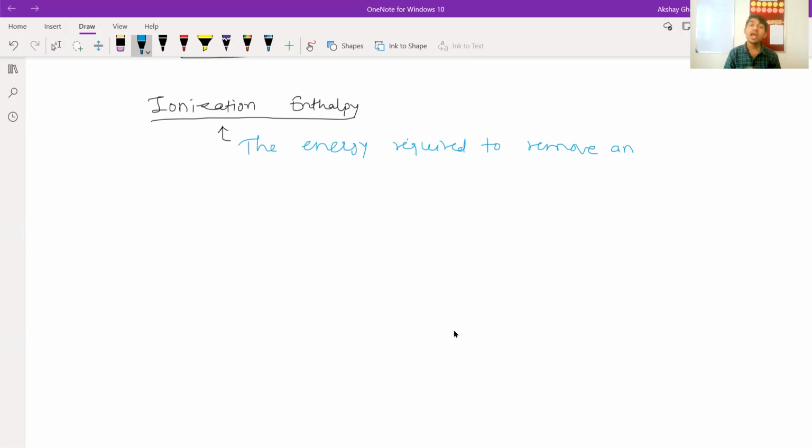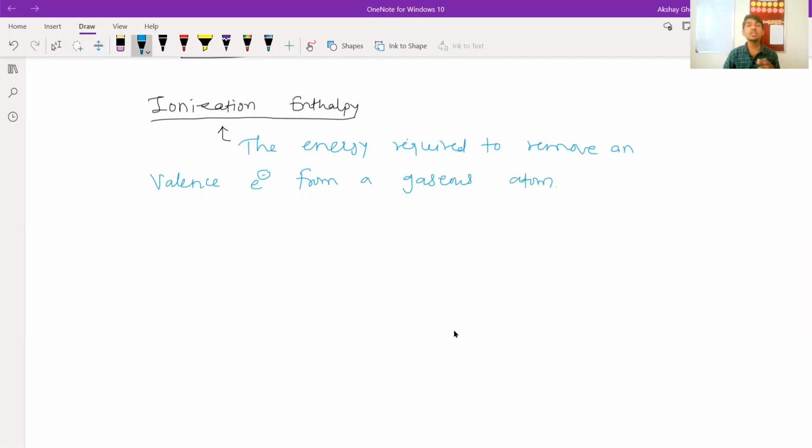Ionization enthalpy is the energy required to remove an electron, or, more precisely, a valence electron, from a gaseous atom. So this is ionization enthalpy.